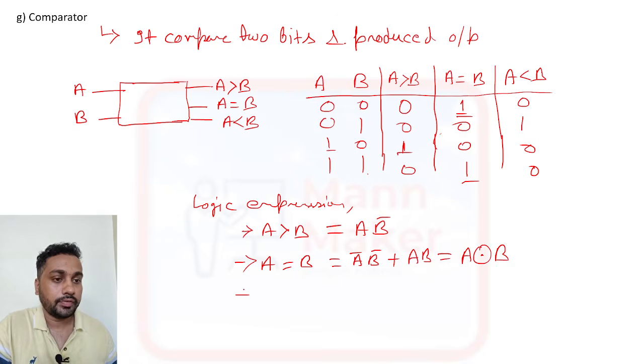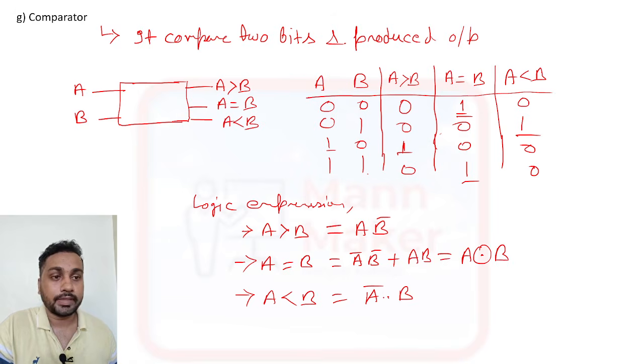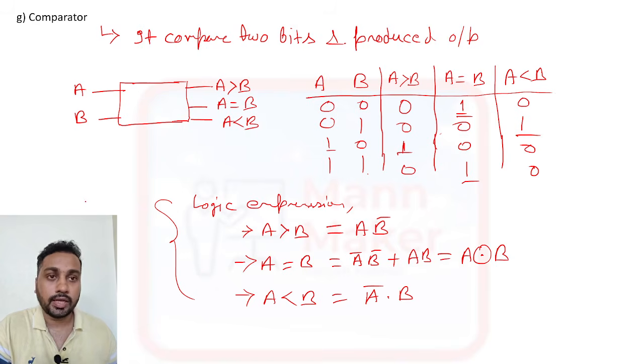And for A less than B, it is here. So when A bar and B is there, then it is going to be the less than B expression. So this is all about the comparator. Okay, so this is all about your combinational circuit. I explained everything about combinational.